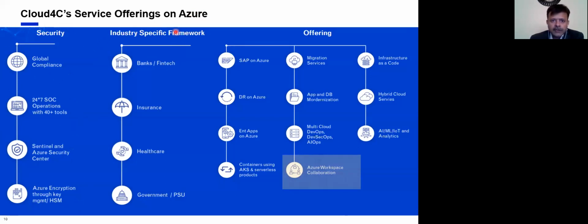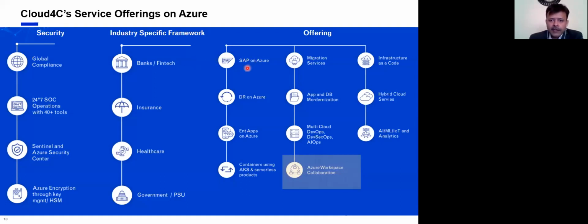Coming to the industry-specific framework, we have around the top 15 banks as customers, and we provide services to banks, insurance, healthcare, and government and PSU.